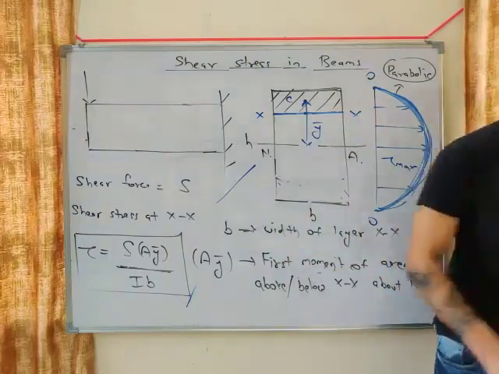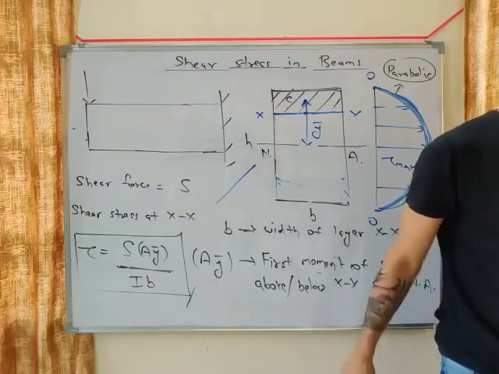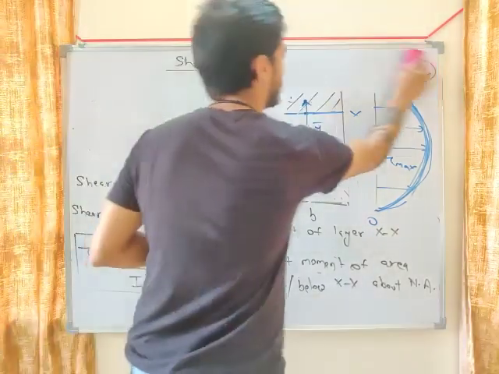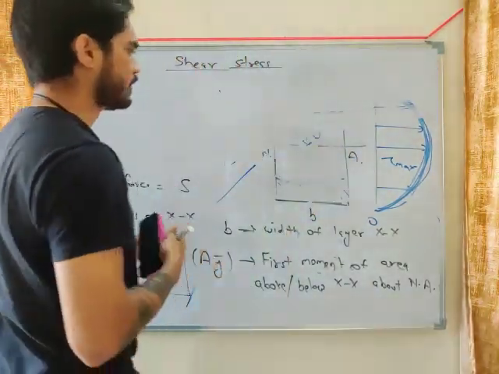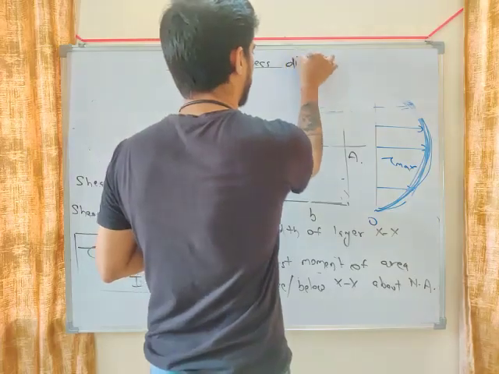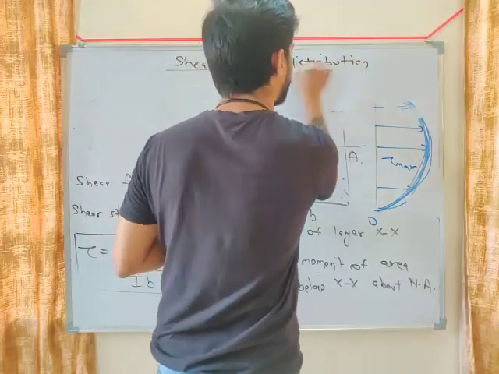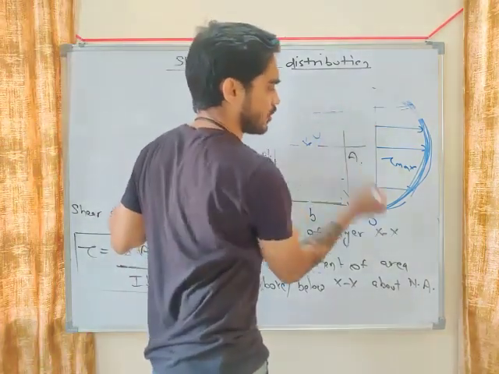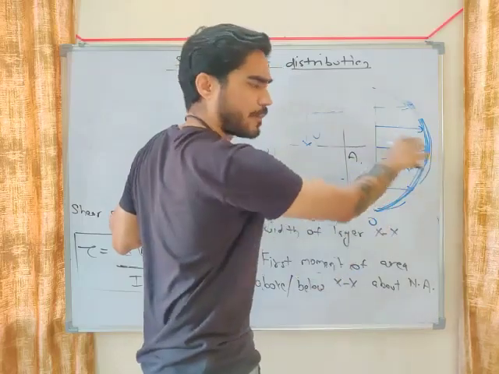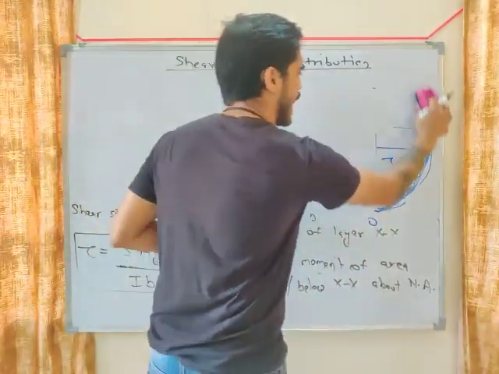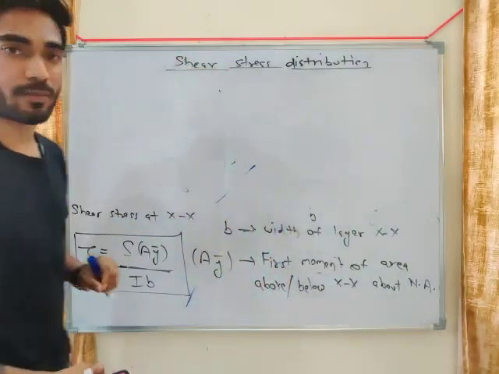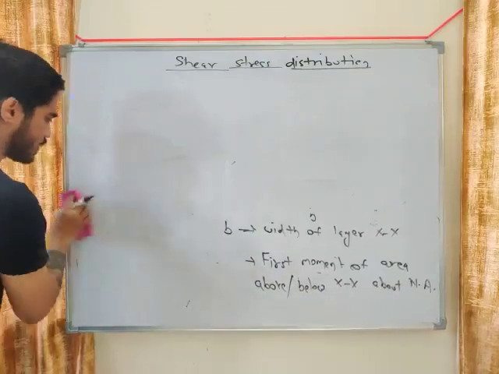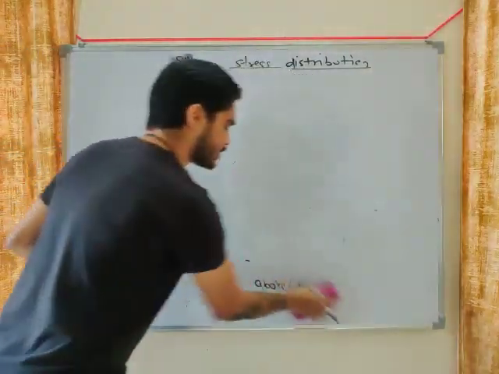All right, moving on to the next topic, and the next topic is the most important topic: shear stress distribution. What do I mean by shear stress distribution, my friend? You know that shear stress at top and bottom is 0, and somewhere between top and bottom it is maximum. So we have to find exactly at which point tau will be maximum, and what the maximum value of tau will be.